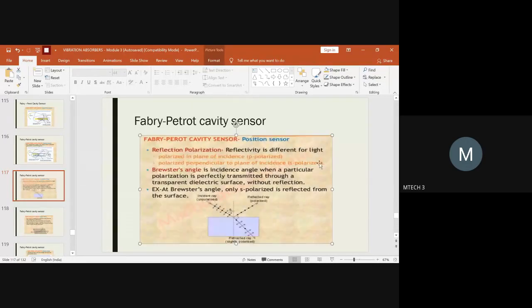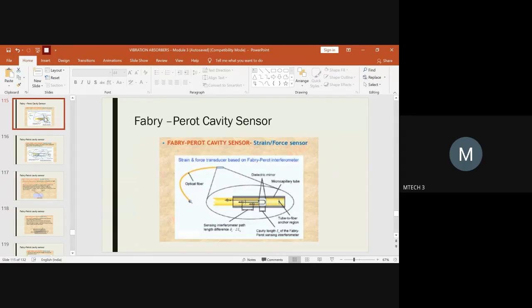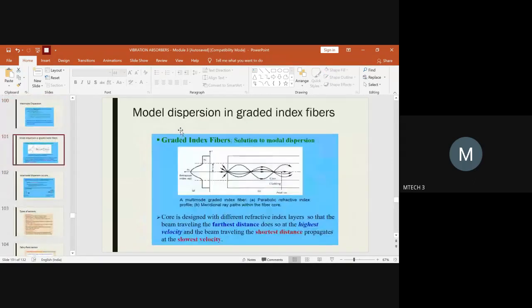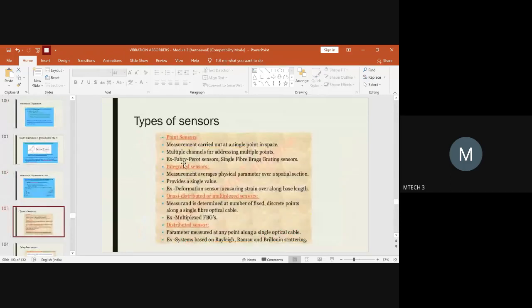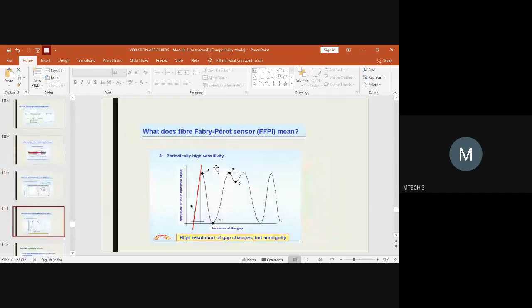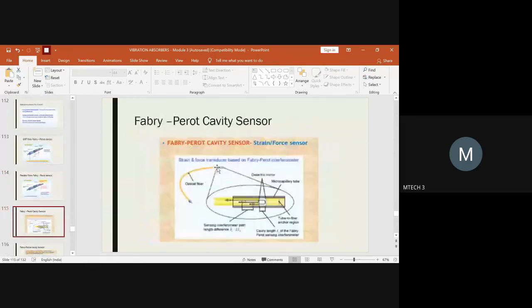If it is a position sensor, obviously we are referring to all these types of sensors under the classification of position sensor. I told you long back, if you go back to the classification, you can see that the Fabry-Perot sensor is under the classification of point sensor, right? The same thing here. You just have to understand how it connects. Okay, so for this slide, be careful and understand.